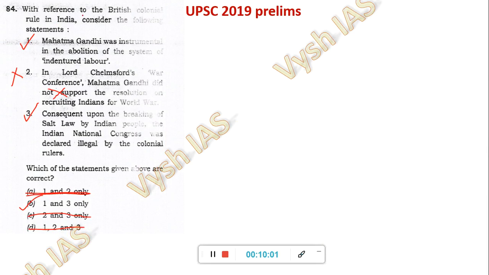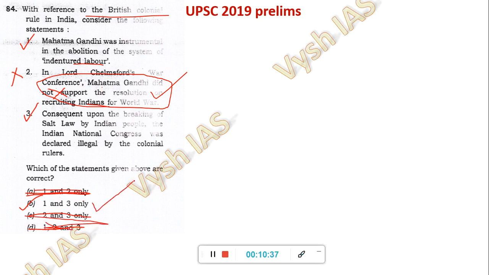Now this one: in the British colonial rule, which of the things are correct? Mahatma Gandhi was instrumental in the abolition of indentured labor. Maybe it looks true, you don't know. And here, Mahatma Gandhi did not support the resolution for recruiting Indians for the World War. It is repeatedly given in your Spectrum and NCERT that Mahatma Gandhi said we should not go against the British. They are at war. We should give all the support they need. We should send our people to their war. This is repeatedly told by Mahatma Gandhi, and it's there in all the history textbooks. But here they're saying Mahatma Gandhi did not support people going for war from India. So this is the one you have to eliminate, and you will get the answer as 1 and 3.